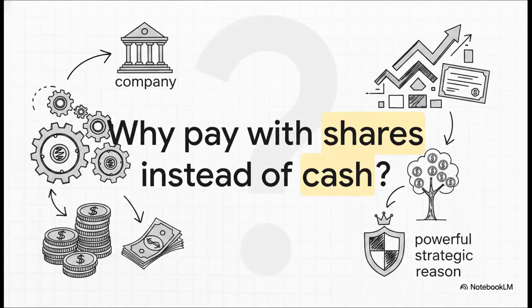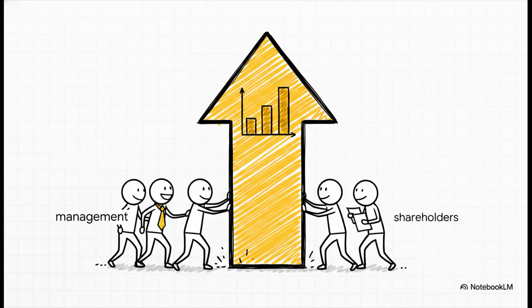Let's jump in. So let's start with the most basic question of all. Why even bother with this? Companies have cash, right? Paying people in shares just seems complicated. But there's a really powerful strategic reason behind it, and it changes everything about how employees view their work. And here's the answer. It's all about one word: alignment.